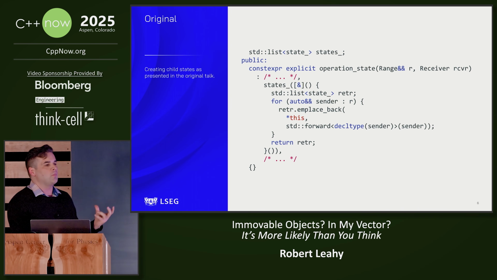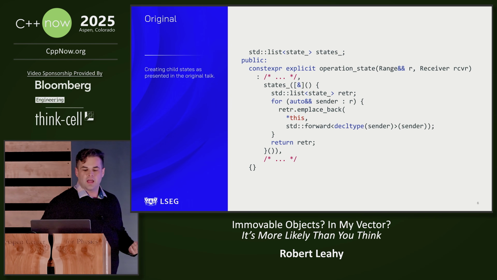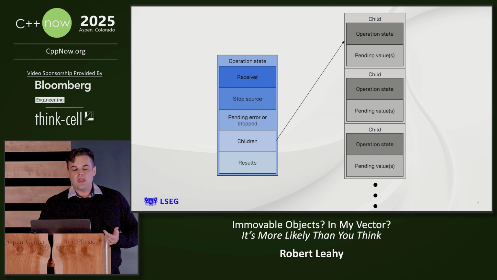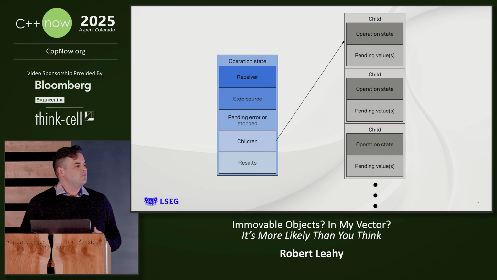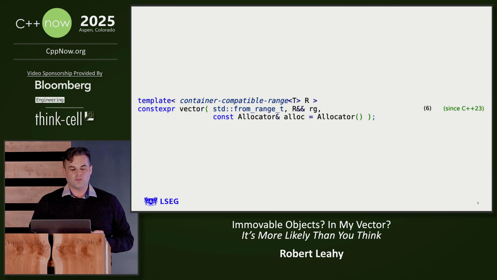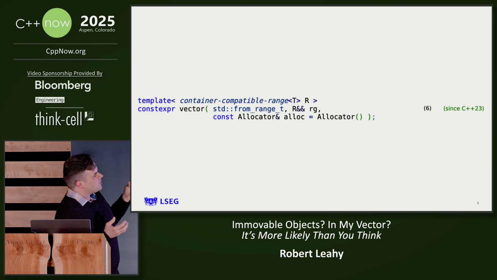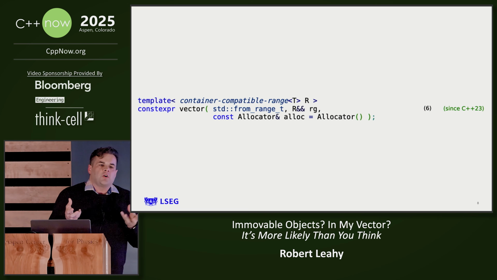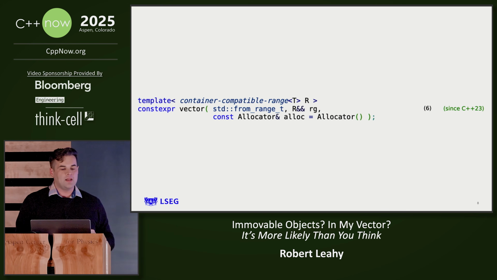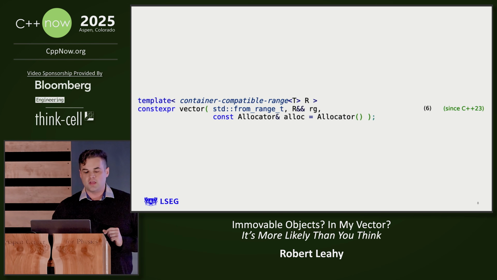But C++ developers hate list, and they really love vector. So it would be really nice if we could do something like this, if we could put our immovable types in vector. But vector really likes to require move insertability, but maybe things have changed, so let's take a look at its constructors. We see one that gives us hope here. If we can construct a vector from a range, maybe it knows how much memory to allocate beforehand and won't try and move those objects, and we can actually achieve that.